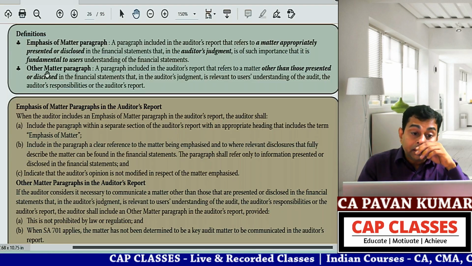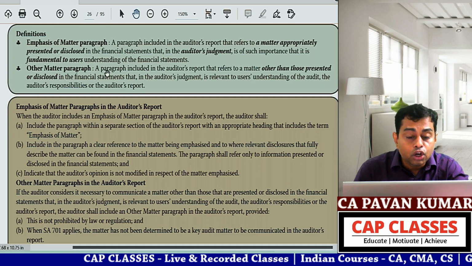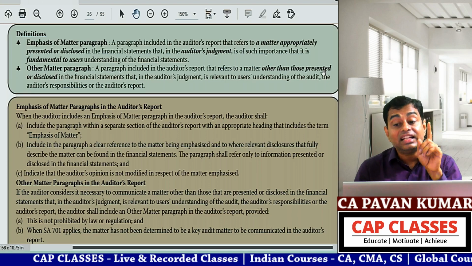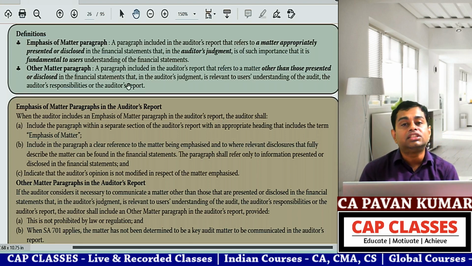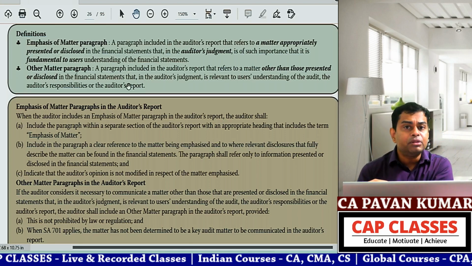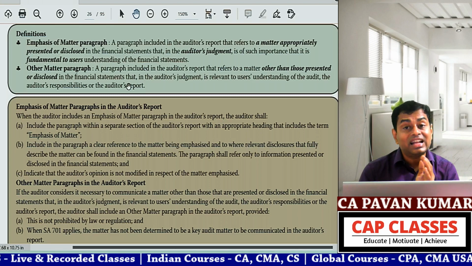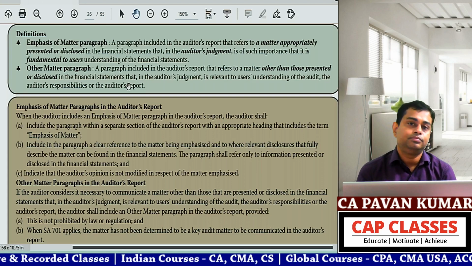So now if you read this other matter paragraph, look here, a paragraph included in the auditor's report refers to a matter other than those presented or disclosed in financial statements. So you have seen all these examples. Nothing is mentioned in financial statements because it is not accounting matter. It is something different.